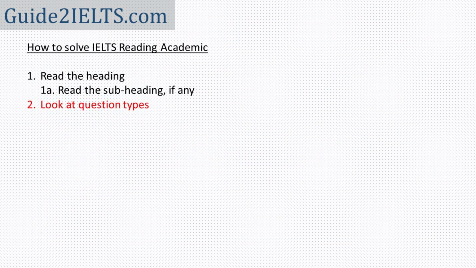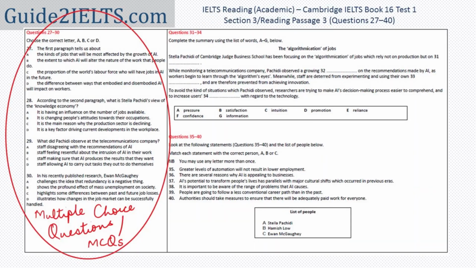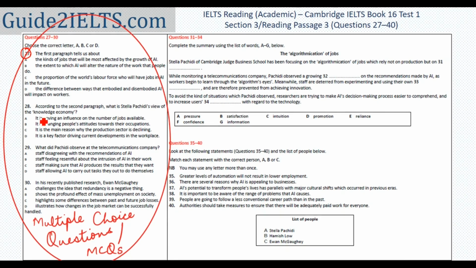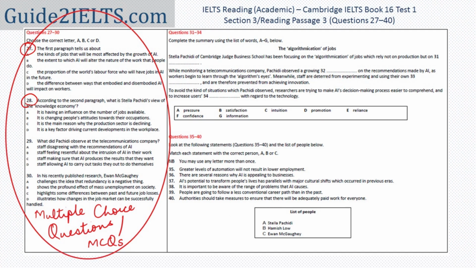Next we look at the question types. The first question type that we have is multiple choice questions. What I know about this question type is that the answers are usually in sequence. That is, wherever I find the answer to this 27th question in the passage, the 28th would be after that and so on. Usually it is easy to locate where the answers to multiple choice questions are, but figuring out the correct answer is rather difficult.